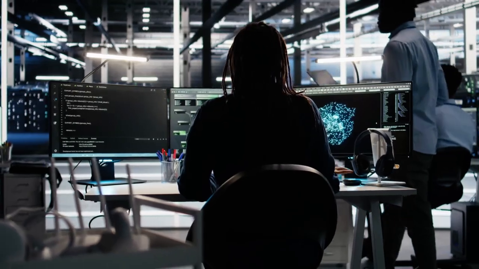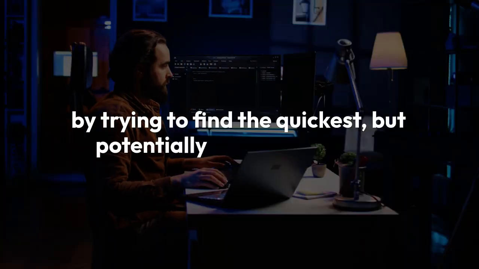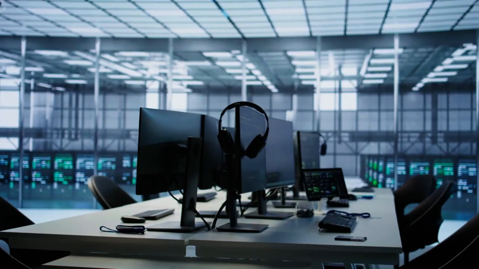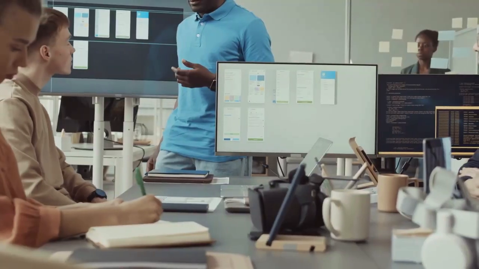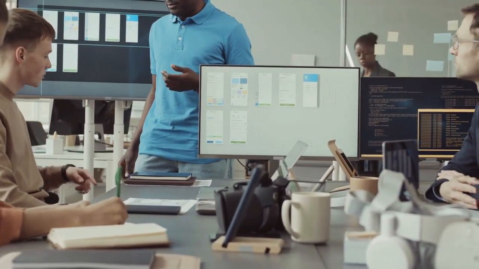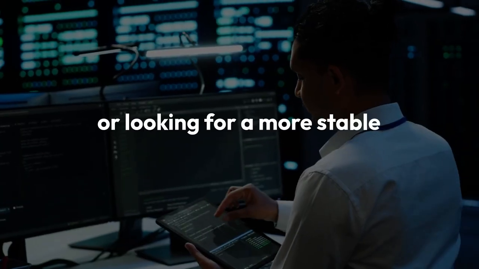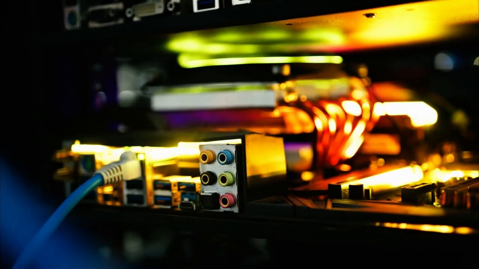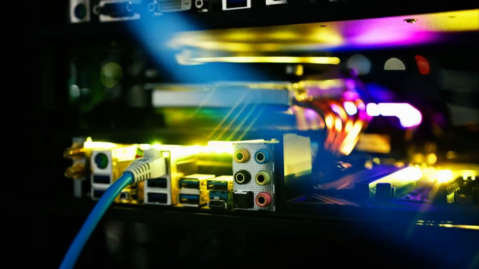Fourthly, sometimes the fastest mirror plugin can cause issues by trying to find the quickest but potentially outdated mirror. You can try disabling it temporarily to see if that helps. sudo yum update --disableplugin=fastestmirror. If this works, you might consider adjusting your yum configuration to better handle mirrors or looking for a more stable mirror list.